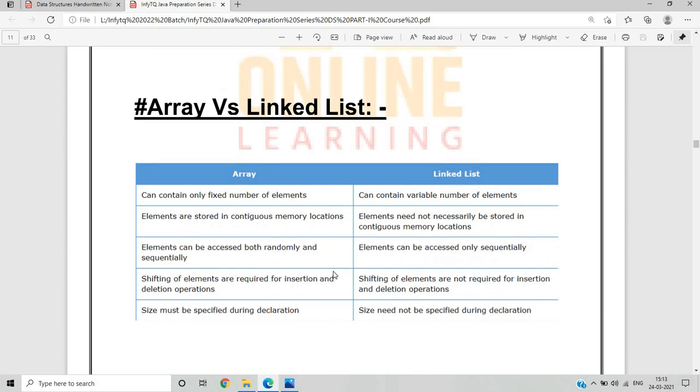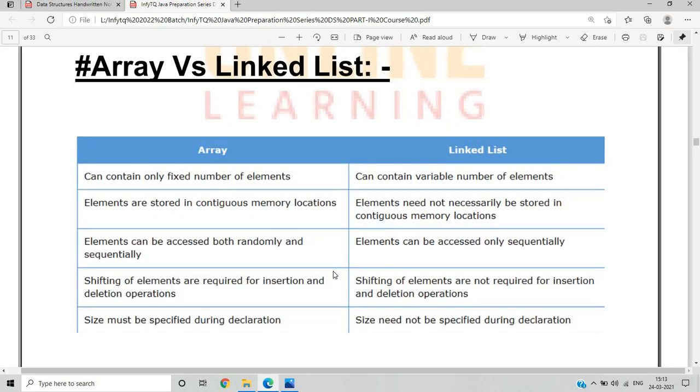Okay, so this is the main difference between array and linked list. What are some differences between array versus linked list? An array can contain only a fixed number of elements. We have already learned that an array has a fixed size, and a linked list contains a variable number of elements, because as we need, we can make a particular element. In an array, elements are stored in contiguous memory locations, and in a linked list, elements need not necessarily be stored in contiguous memory locations.